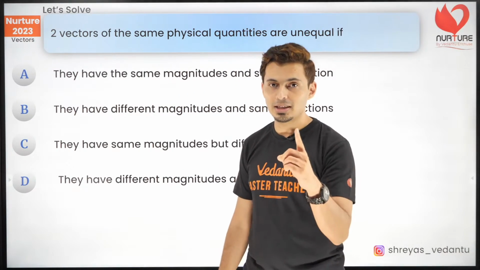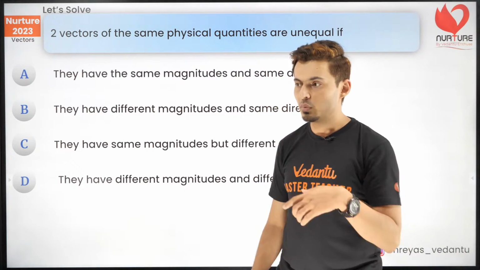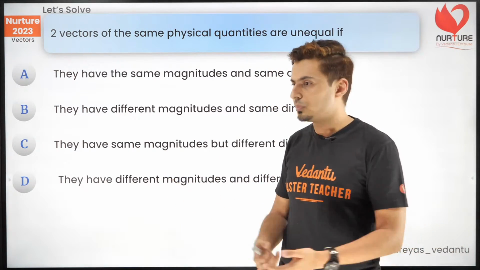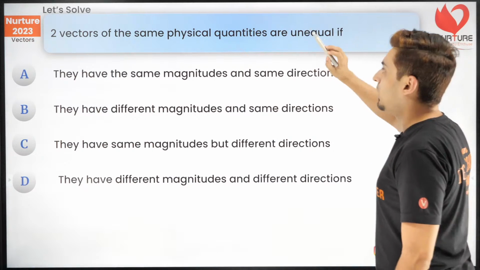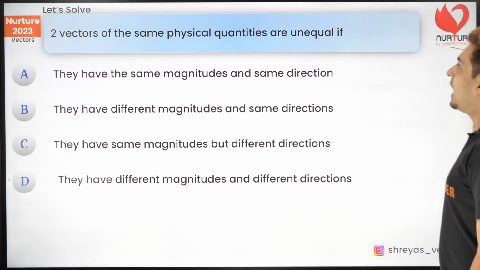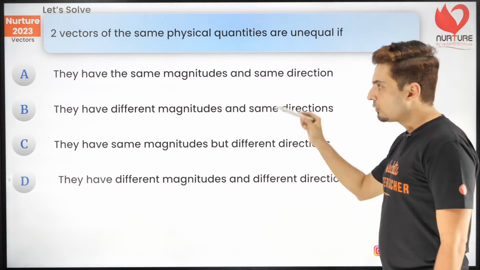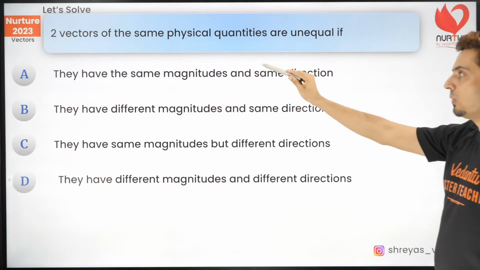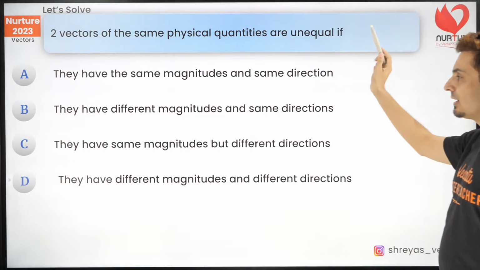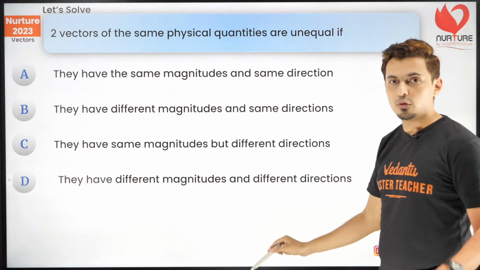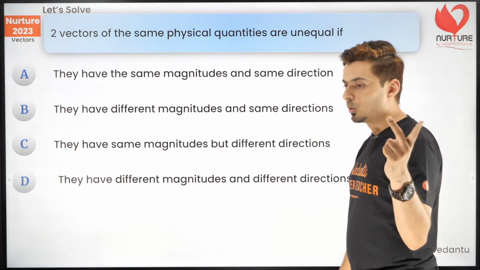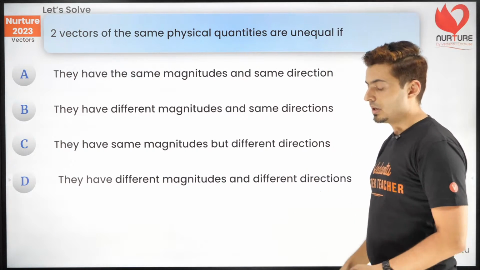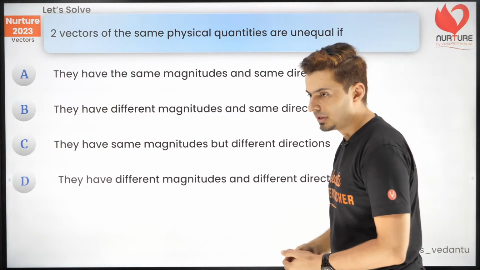Now, more than one option can be correct for this one. Two vectors of the same physical quantity are unequal if, which of the following do you think are true? Two vectors of the same physical quantity are unequal if there are 4 statements given. One or more statements could be correct. So guys, think about it.